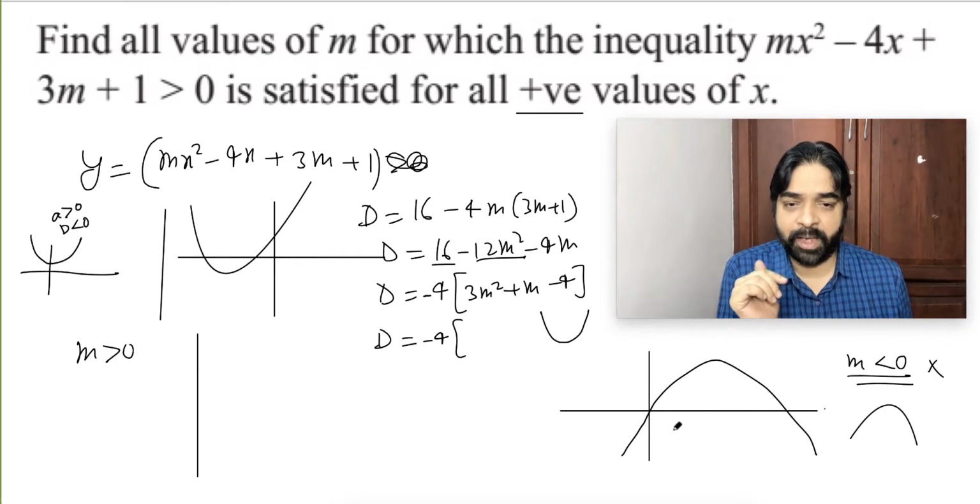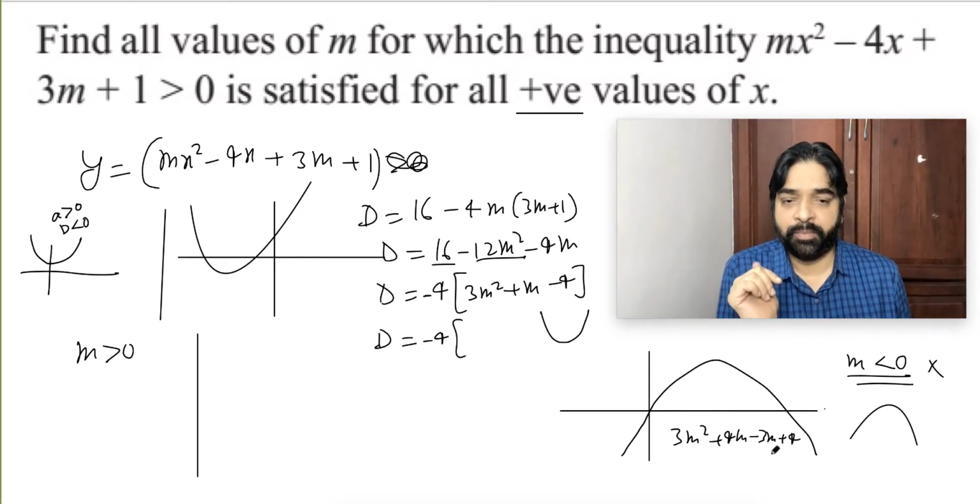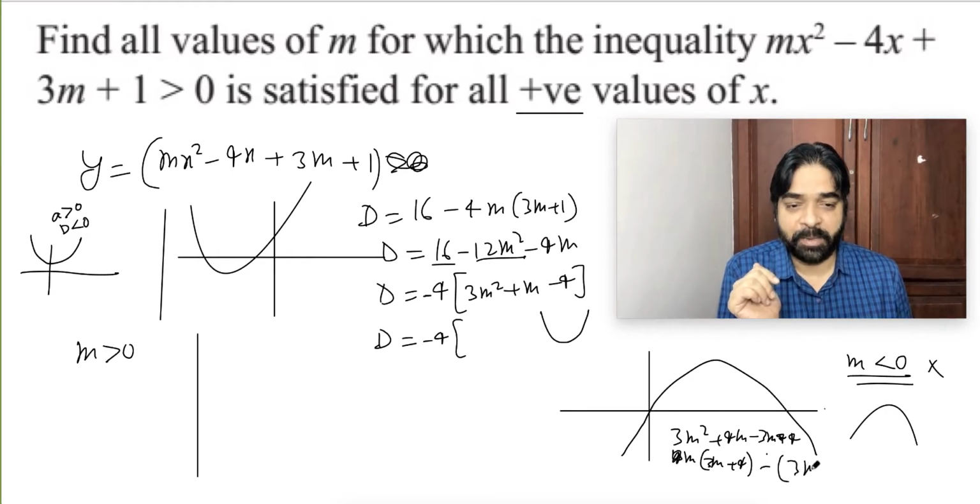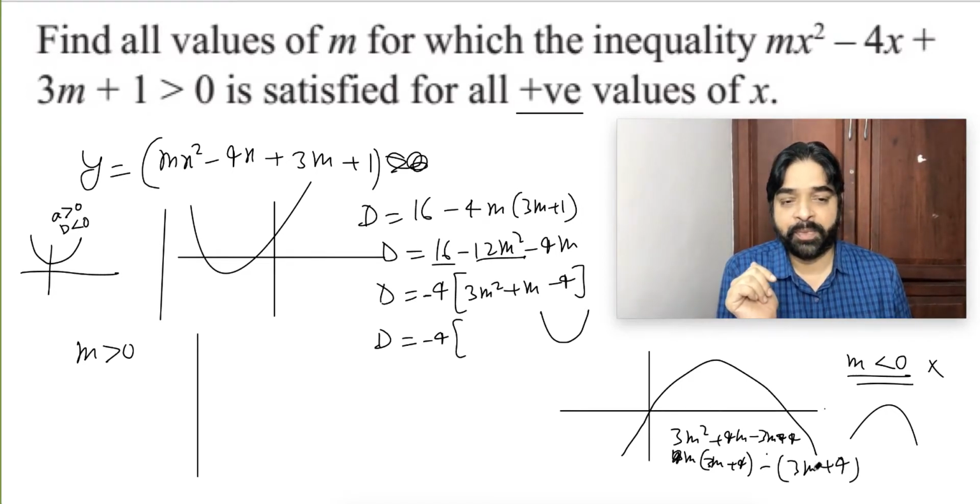That means it will become 3m square plus 4m minus 3m minus 4. So m common, and we'll get m plus 1 and 3m minus 4. The calculation I am not explaining, that part you can do. So 3m minus 4 will be one of the factors.